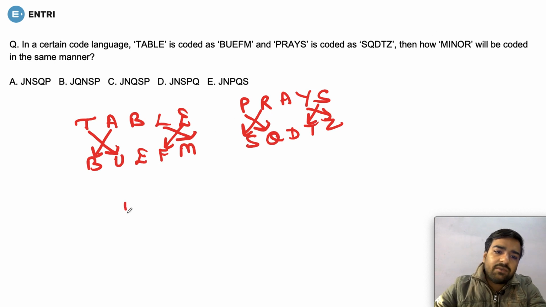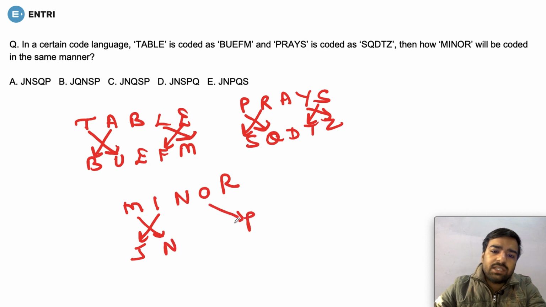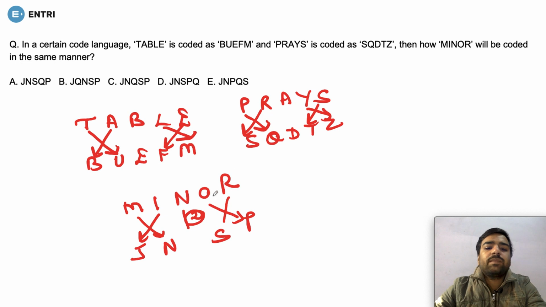This means if we write minor here, then IJ must be there, MN must be there, OP must be there, RS must be there. Now BCD, two things are there, BC, two things are there. Now after leaving two places, OP, Q must be there.